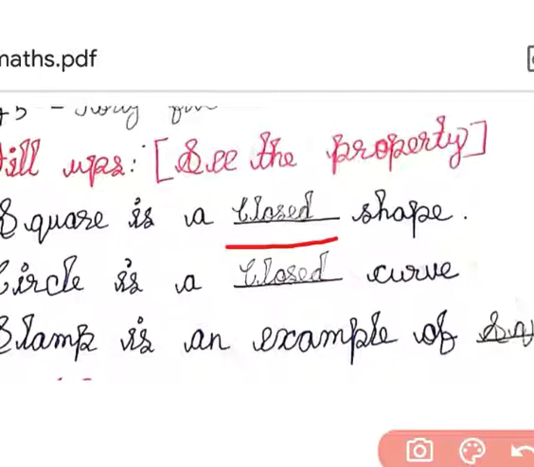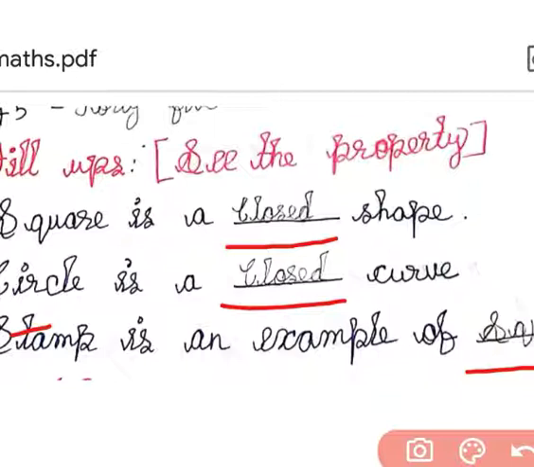Like that, circle is a dash curve. Circle is also a closed curve. C-L-O-S-E-D, closed. Stamp is an example of dash. You have to imagine the stamp. Stamp is an example of square, S-Q-U-A-R-E. Stamp is like a square. All four sides are equal.